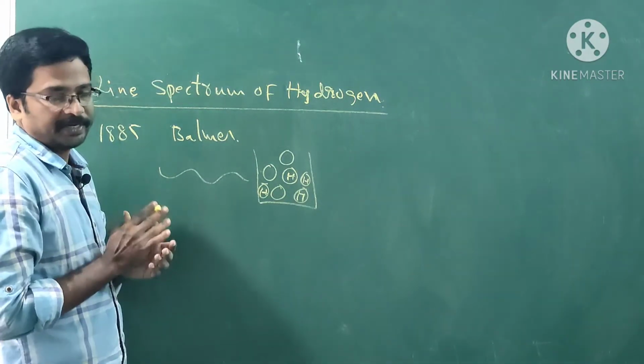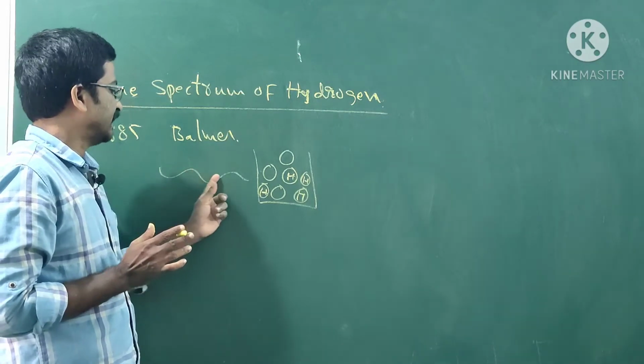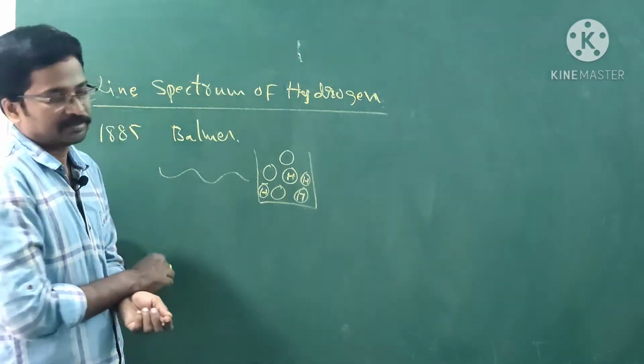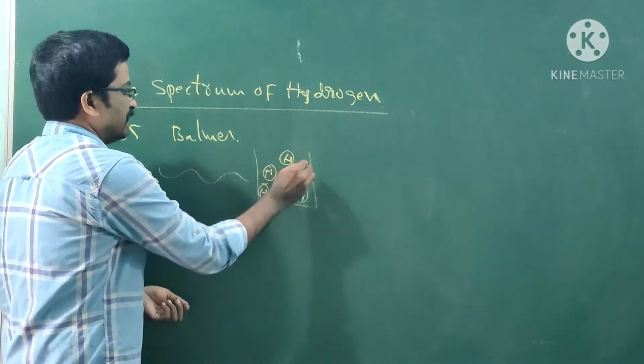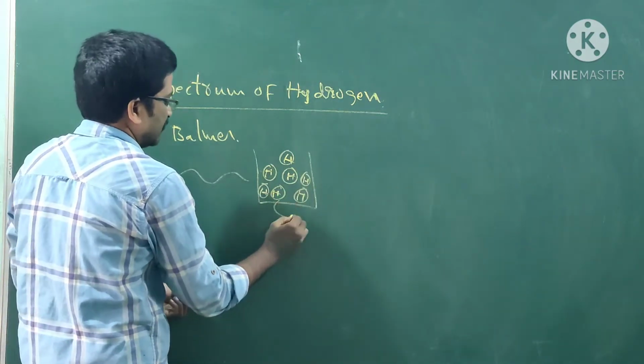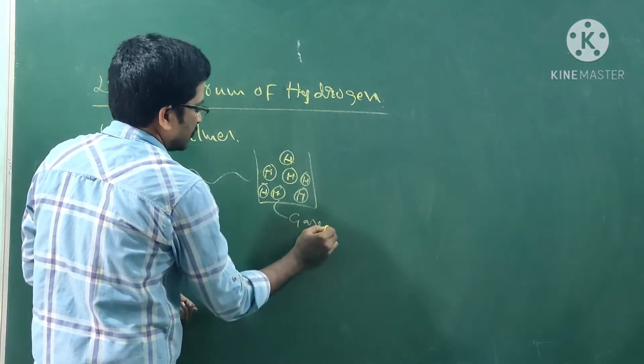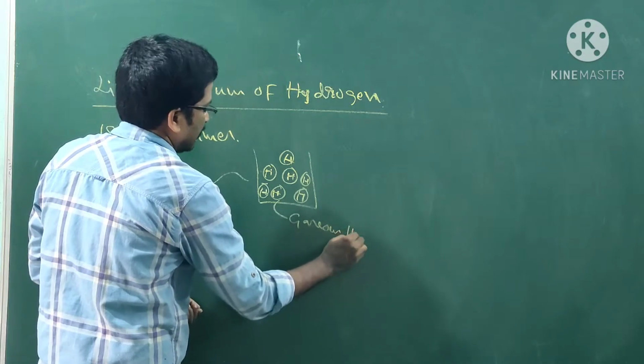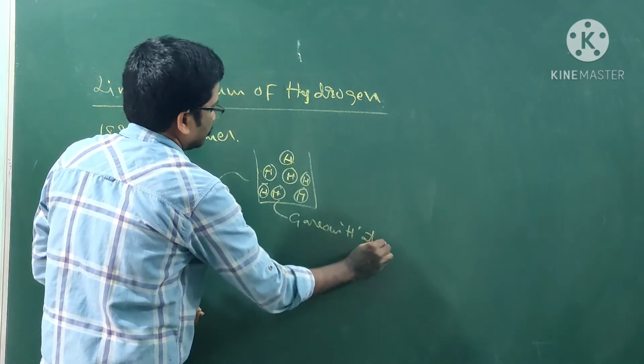The sample contains gaseous hydrogen atoms.